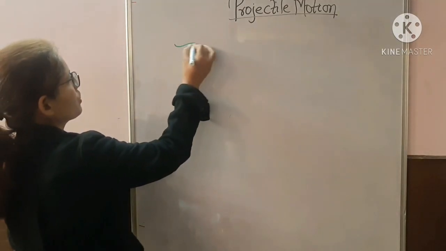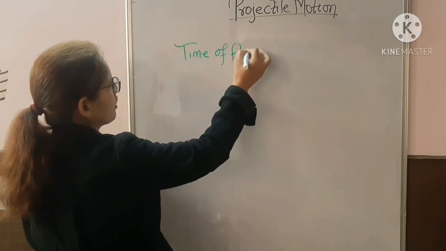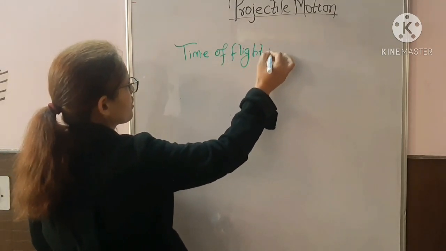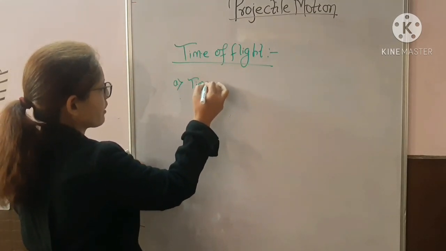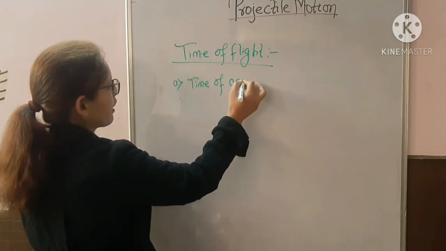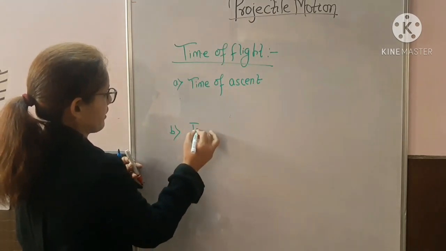In time of flight we'll discuss two more terms. The first one is time of ascent, and the second one is time of descent.